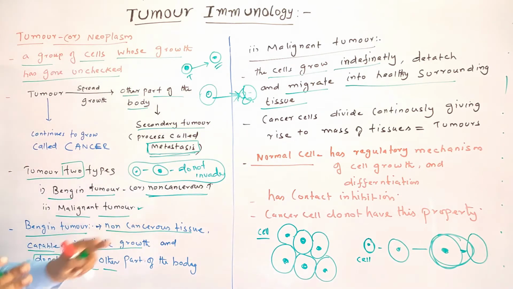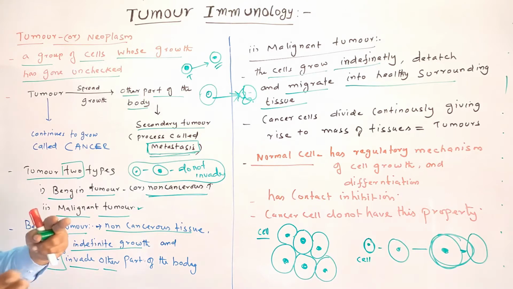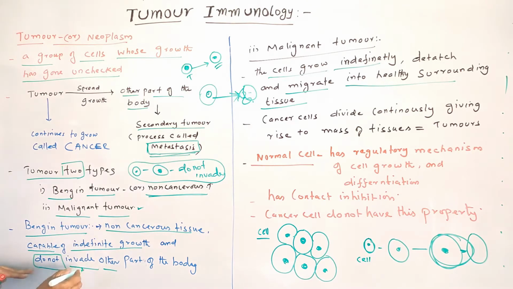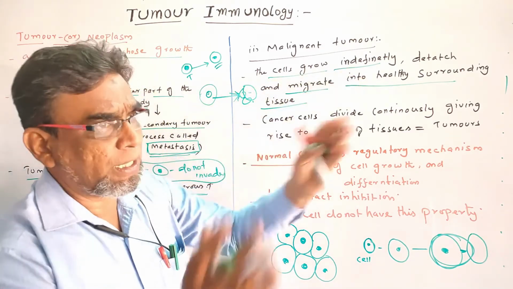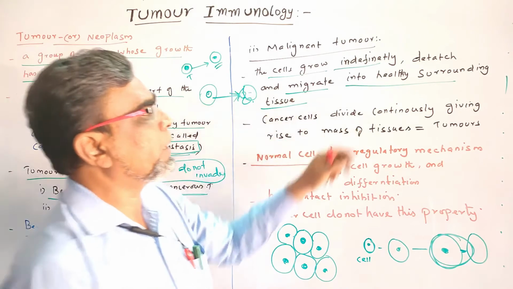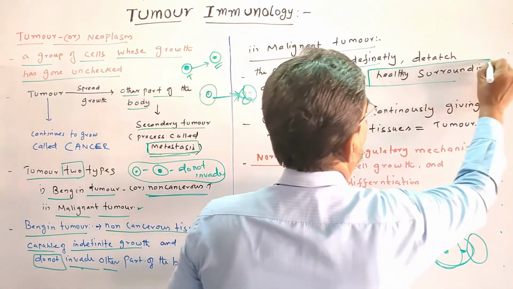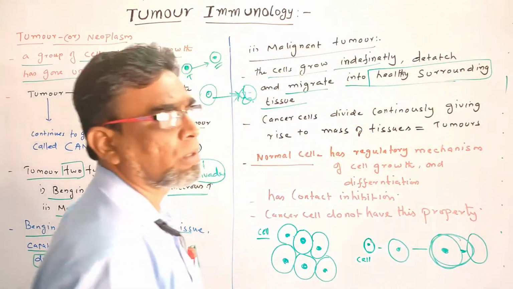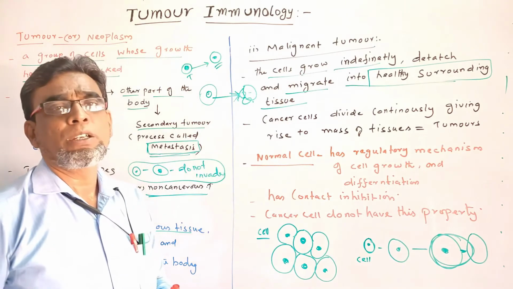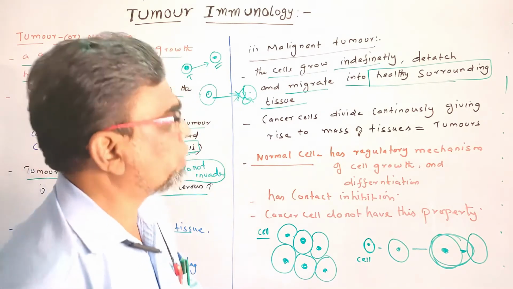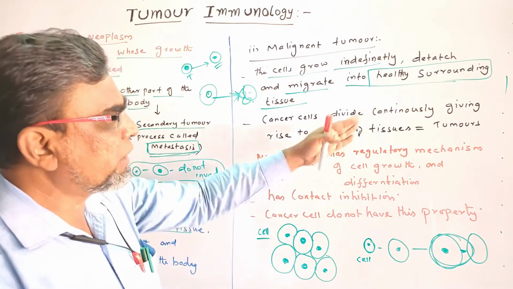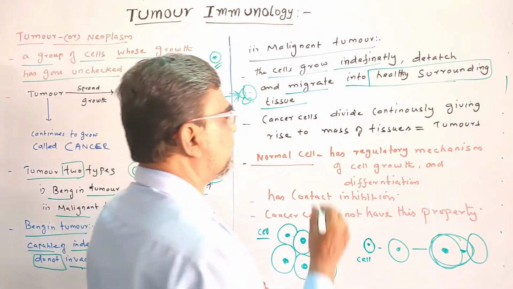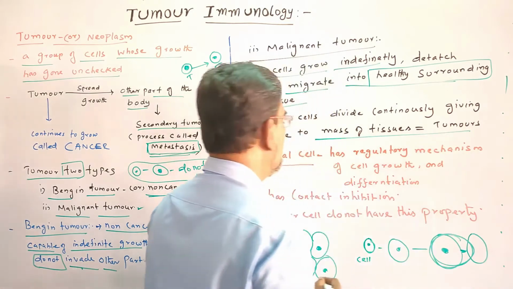Benign is non-cancerous. It will grow, but it will not invade the other tissues. But here, cell growth takes place indefinitely, the cells detach from the place and migrate to the healthy surrounding tissues. This is what? Malignant, cancer or malignant tumor. Cancer cells divide continuously, giving rise to a mass of tissue called a tumor.